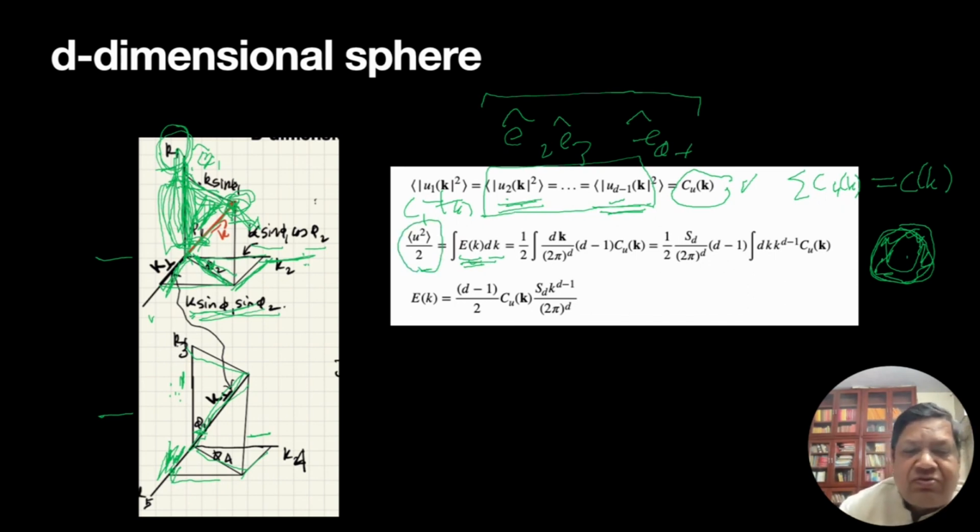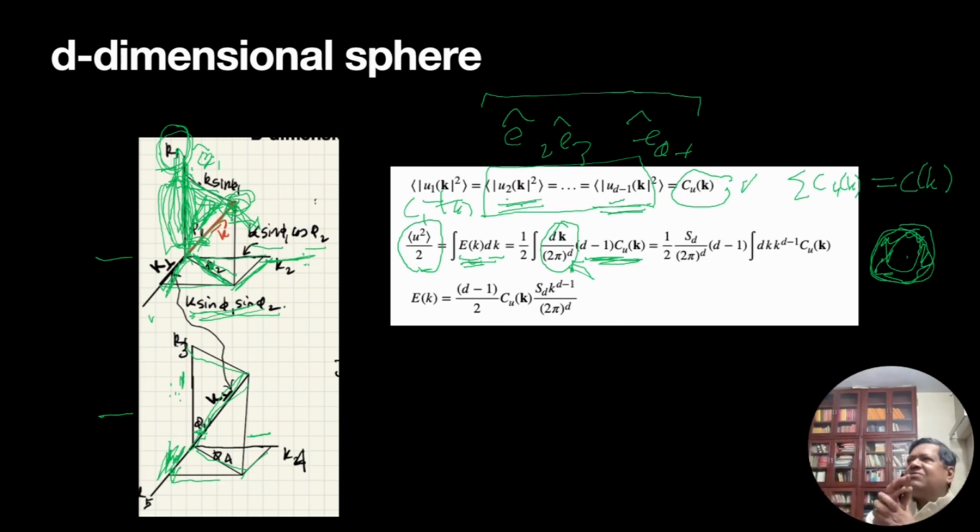But we also know the total energy in terms of components. There are d minus 1 components, so d minus 1 times C of k, and I integrate over the whole volume, dk. One more thing, this 2 pi to the power d is a prefactor which floats around in field theory all the time, and this is connected with the Fourier transform in an infinite box.